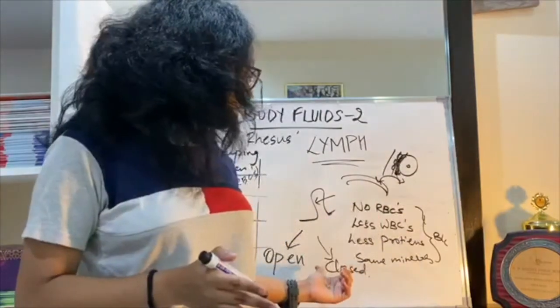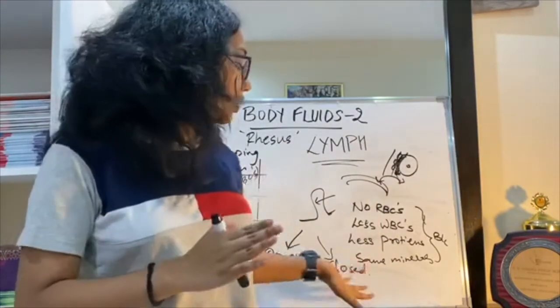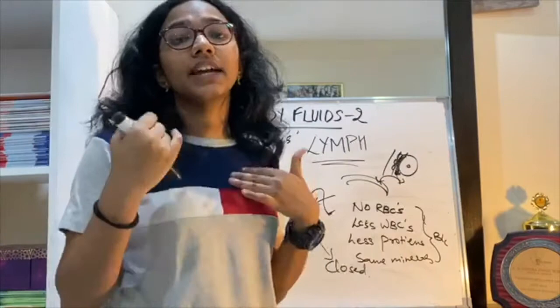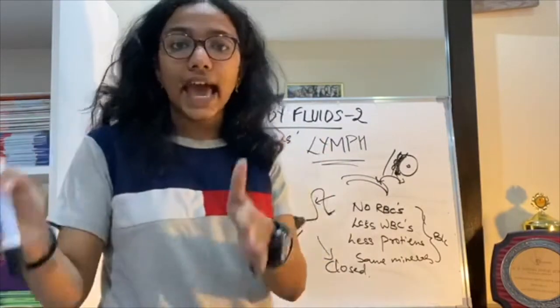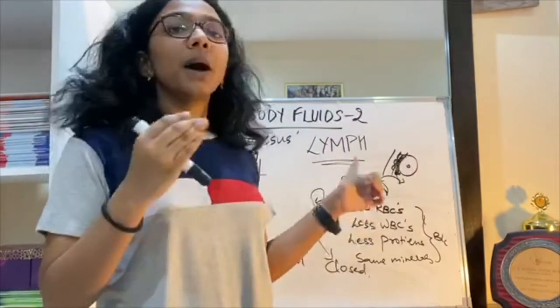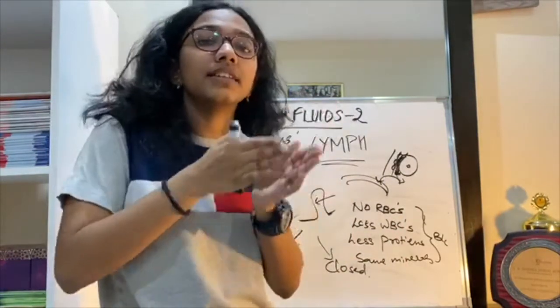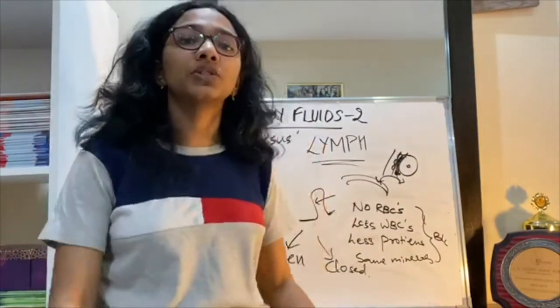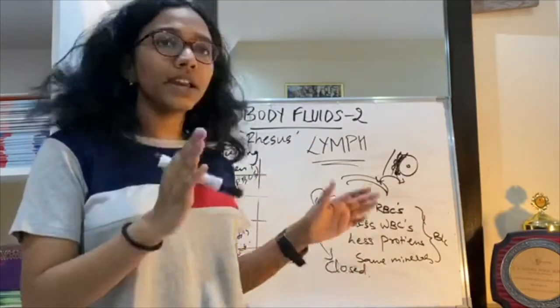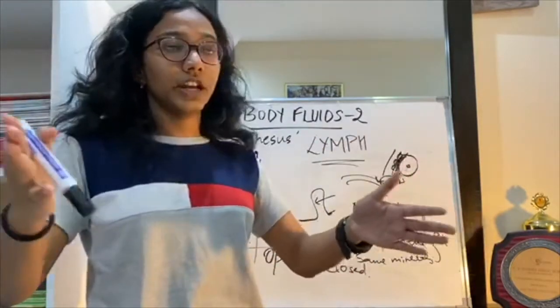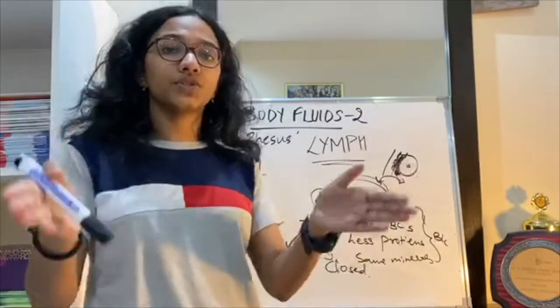Now this is as opposed to closed. In closed, what happens is, like in humans and chordates and annelids, the heart pumps the blood and it moves into blood vessels. So there's a structure, there's a network of blood vessels that goes through the body and gives the blood. But open mein, it's all open into the body cavities and then it goes from there.